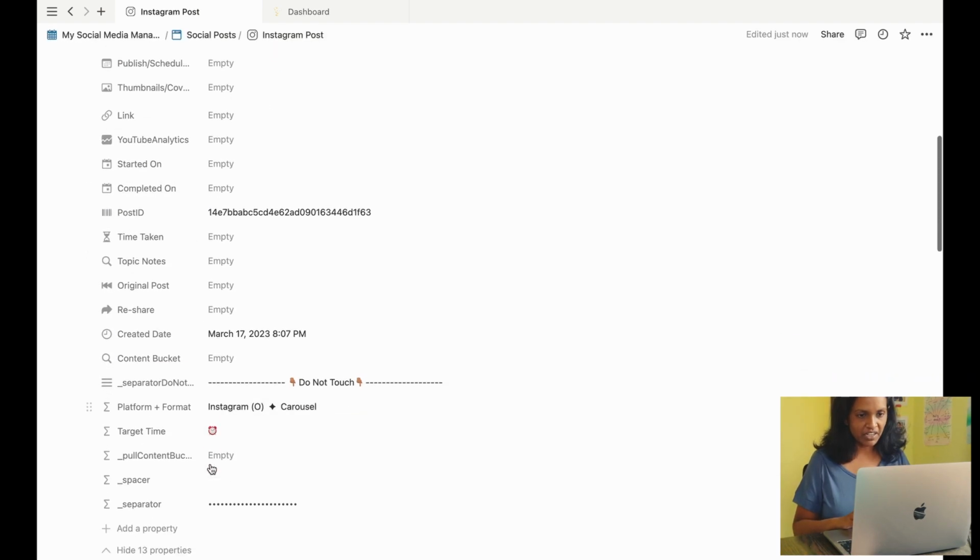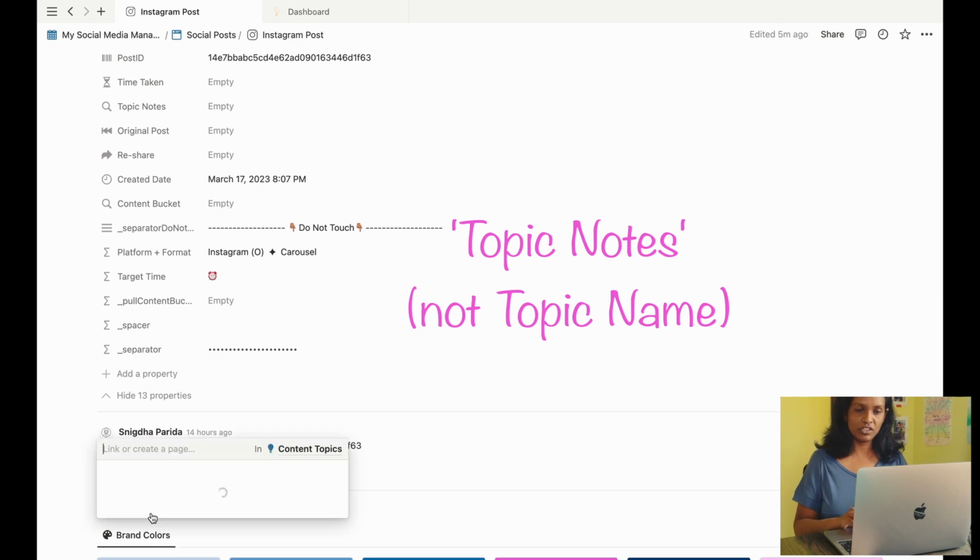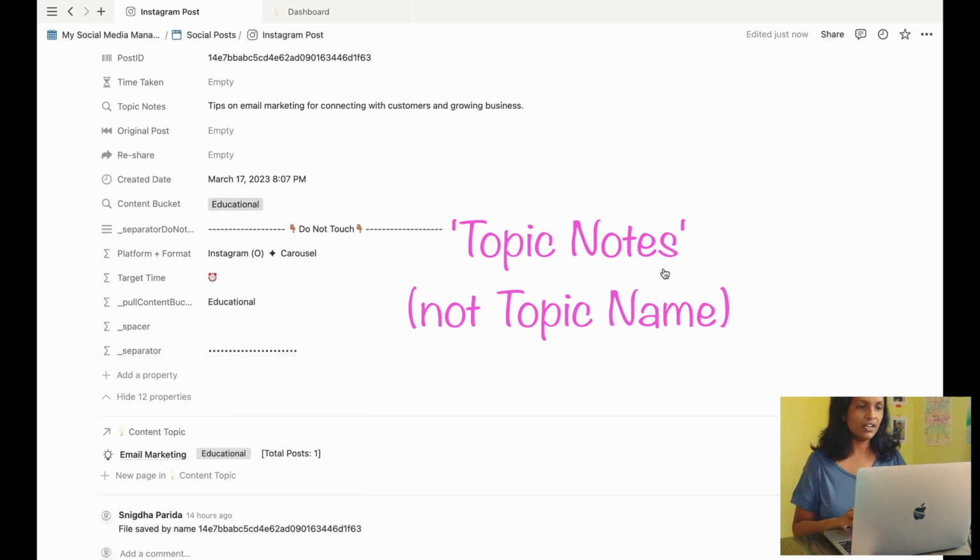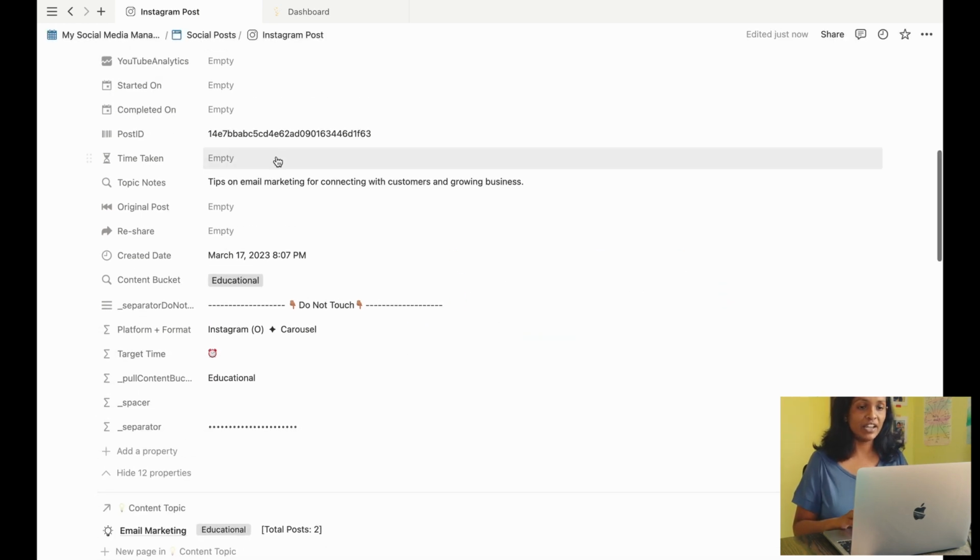Topic names and content bucket come from the topic linked to this post, and time taken gets calculated when I add the start date and end date for a post, showing how long it took me from start to publish.